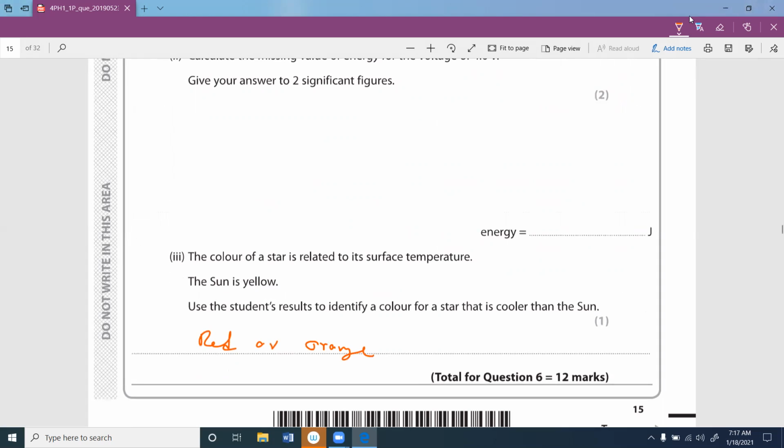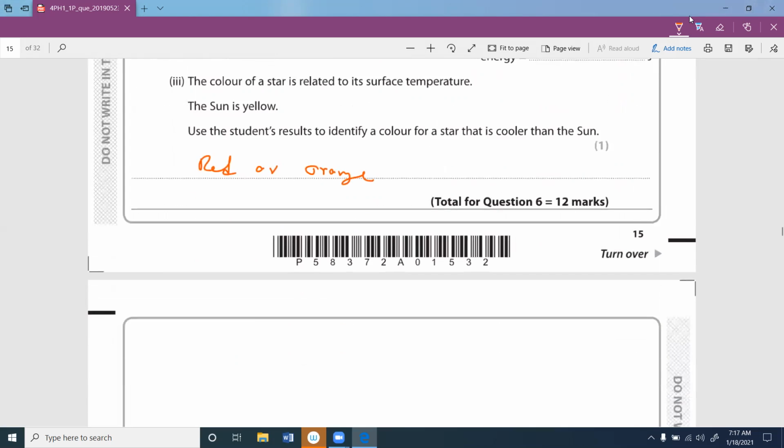Orange. That's what you need to work out.